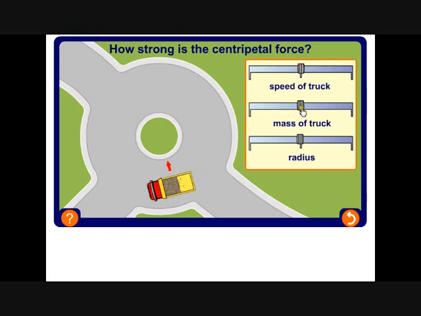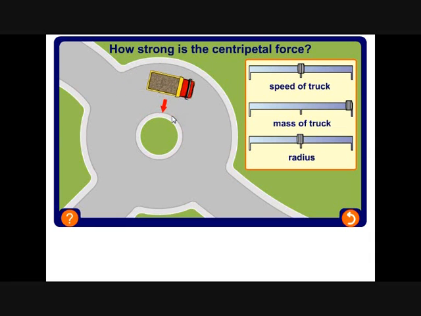Okay, so if we set that back to where we were, let's now take a look at the mass of the truck. So if we fill the truck up, the truck gets full, and you can see the arrow has increased again. In case you missed that, let's make the truck nice and empty, and it's a small arrow, and if we make the truck full, then the arrow gets much bigger. So the more mass you have got, the more centripetal force you need to keep you moving in a circle.